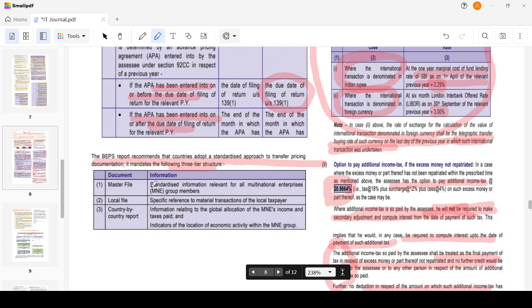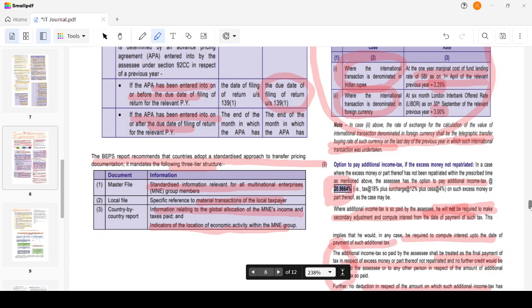One is the master file, with standardized information relevant to all multinational enterprises. It's like an index which consists of standardized information relevant to all multinational enterprises. Then the local file, with specific reference to material transactions of the local taxpayer, to be made by each constituent entity. He has to maintain his material transactions. Then the country by country report, with information relating to the global allocation of the MNE's income and taxes paid, and indicators of location of economic activity in the MNE group, the multinational enterprise group.